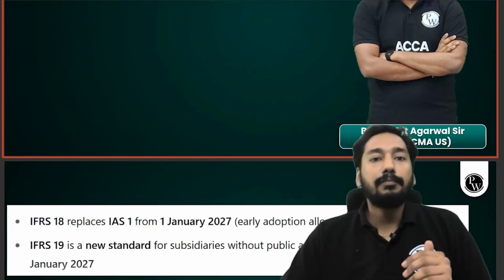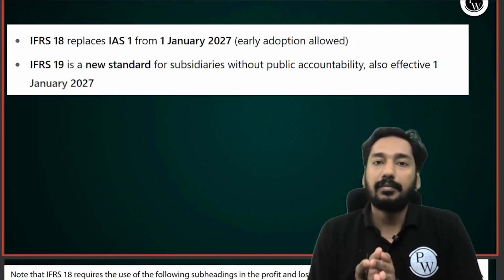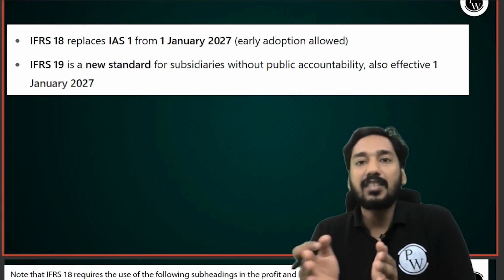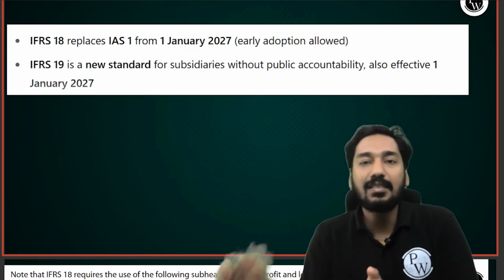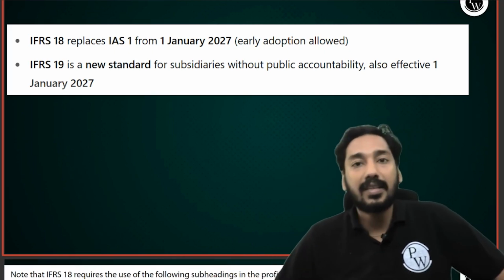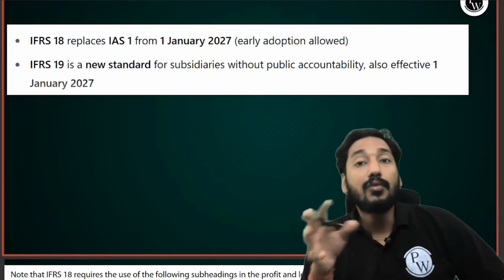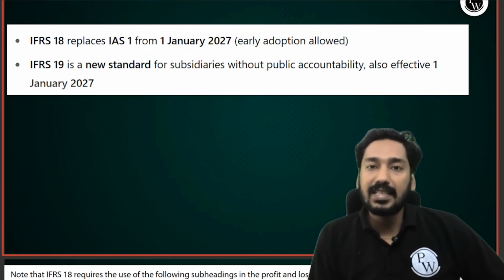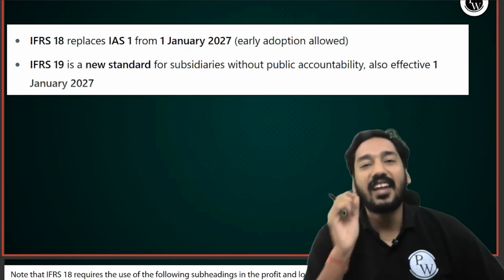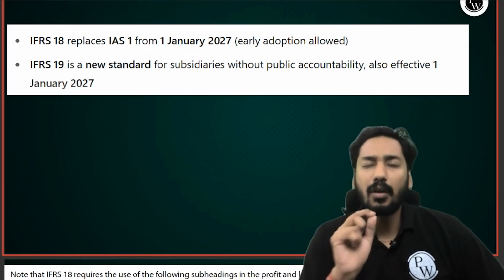First and foremost, IFRS 18 has replaced IAS 1. Are you aware what IAS 1 was? IAS 1 talks about how a financial statement is presented, how P&L is prepared, the format of P&L, the format of the balance sheet. Now, my friend, it is replaced by IFRS 18. Although all major things remain the same, there are a few clarifications or changes which we will discuss in a few minutes. Then we have a small new accounting standard, IFRS 19, which talks about subsidiaries which are not listed. We will talk about it.